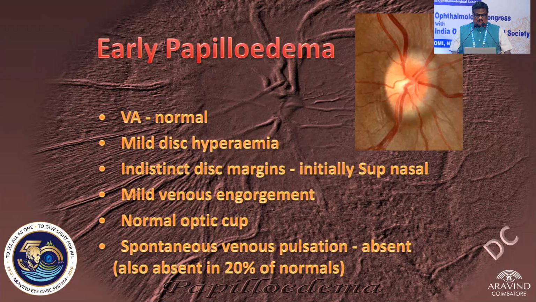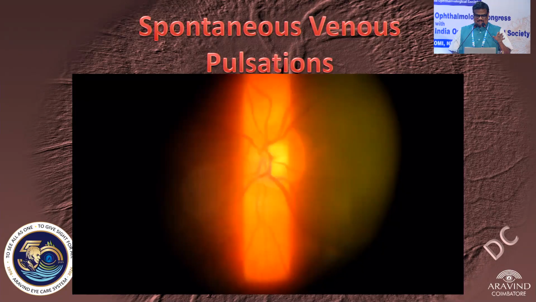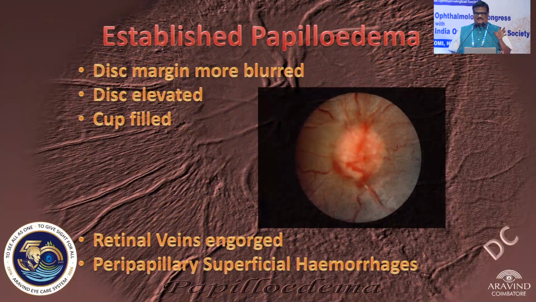If we can diagnose at that point, that will be good. Today we have the ultrasound B scan. We can catch raised ICT and papilledemas, disc edemas, with the typical crescent sign. Spontaneous venous pulsations will be absent. So this is a sign where it is absent.